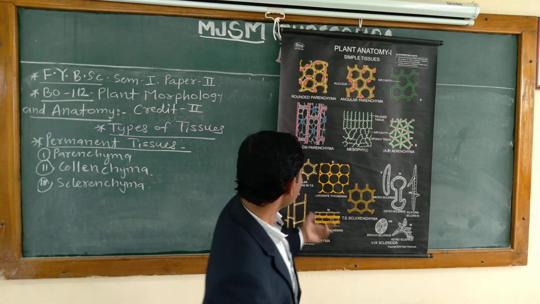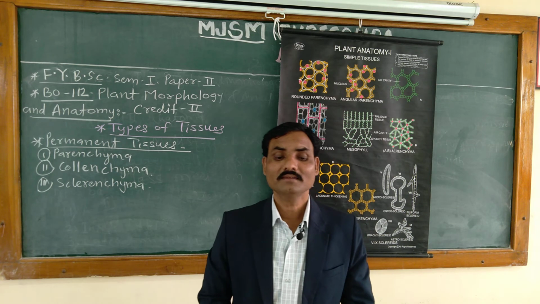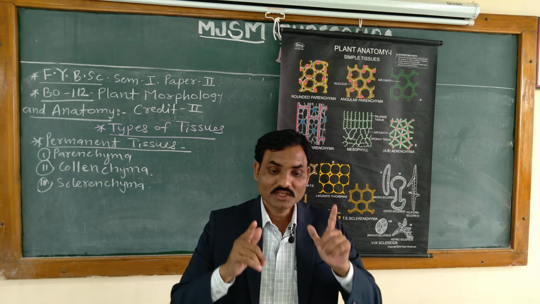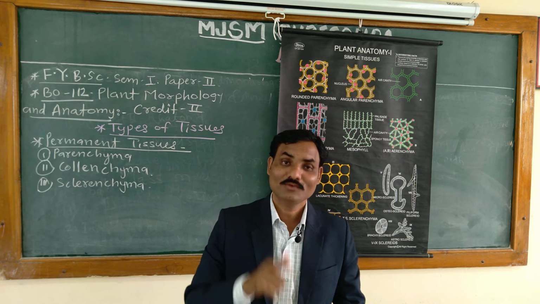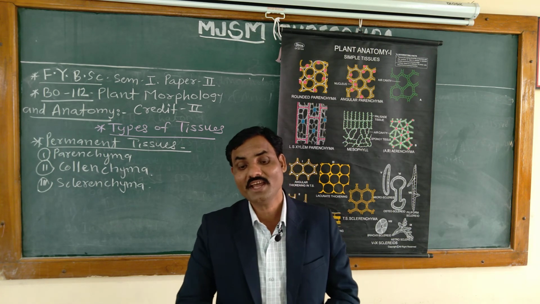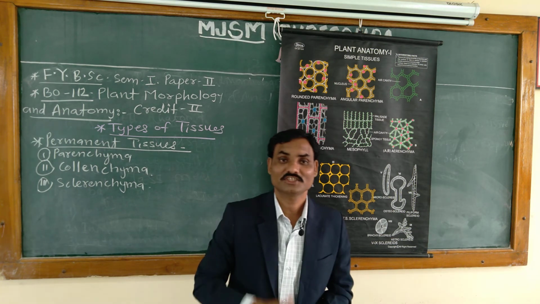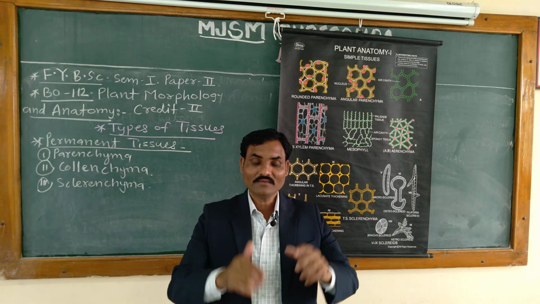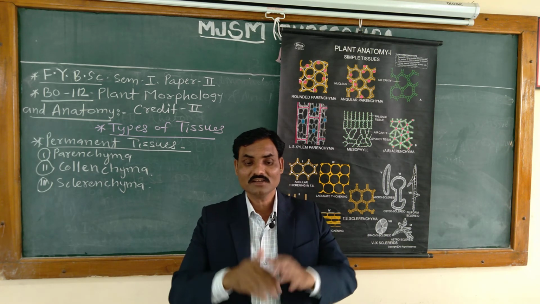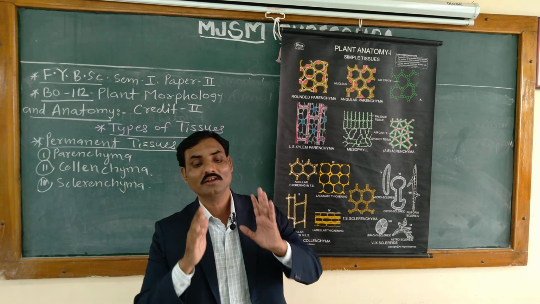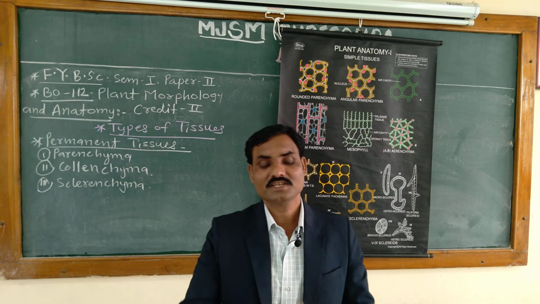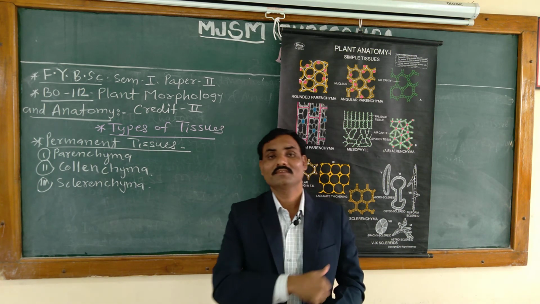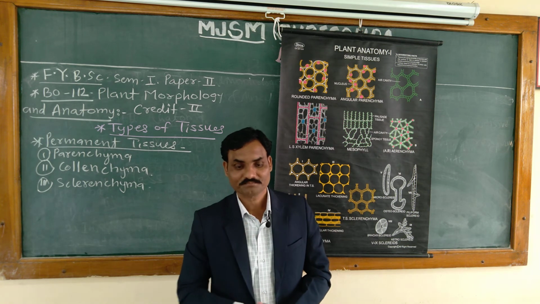Then what is the function of this collenchyma? The collenchyma is a somewhat flexible tissue and it gives tensile strength to the growing organs. That is the important function of the collenchyma. It adapts itself readily to rapid elongation of the stem due to its extensible nature.